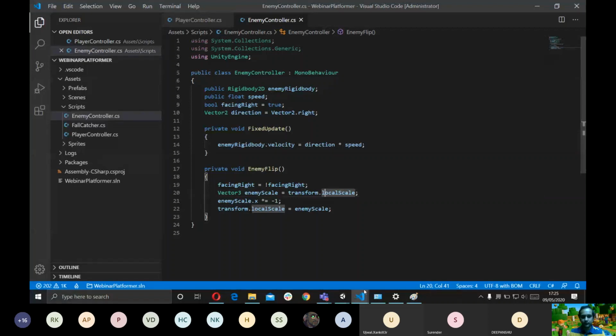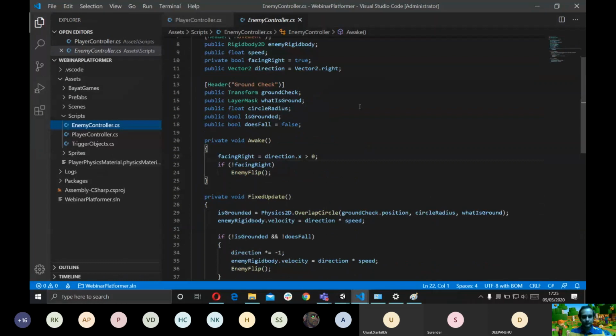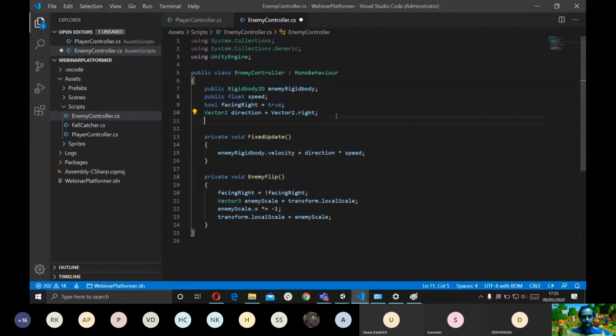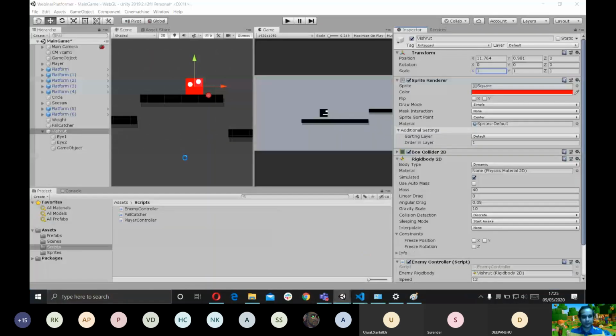And now we're going to take the ground check again. This is the transform of a gizmo. This is this game object.